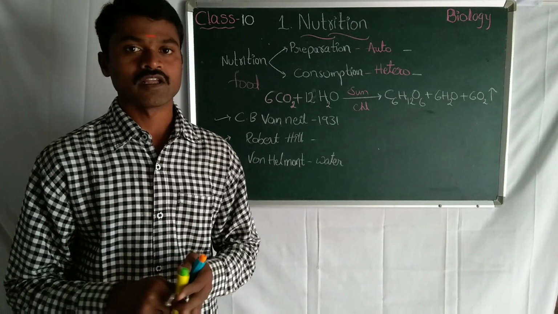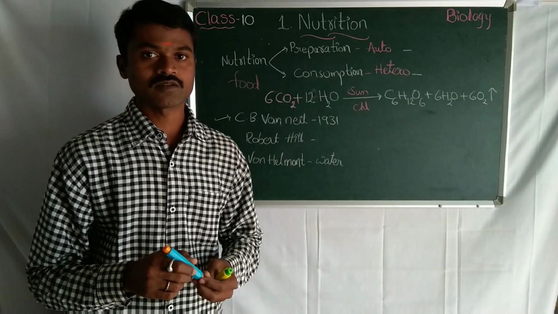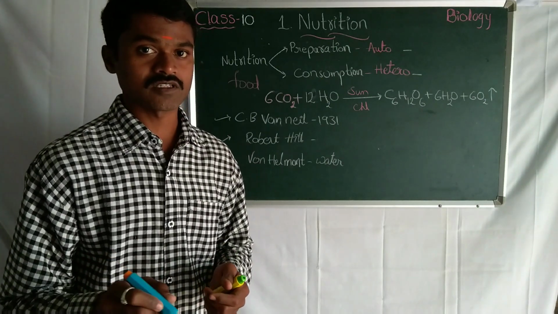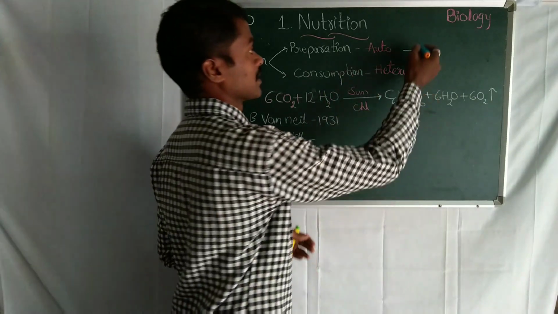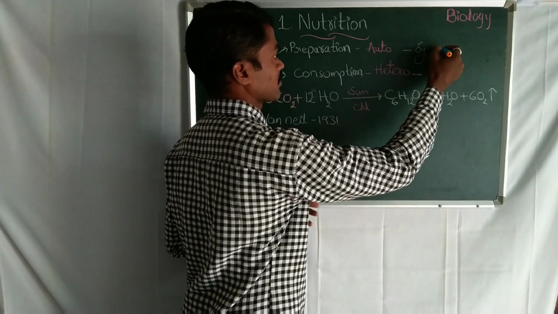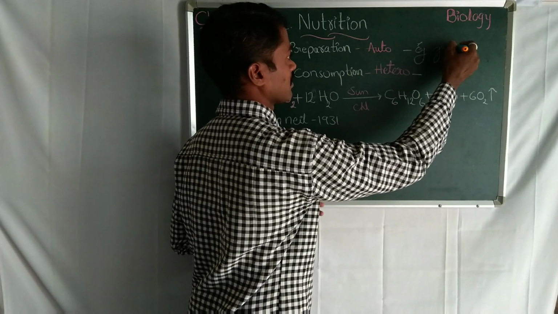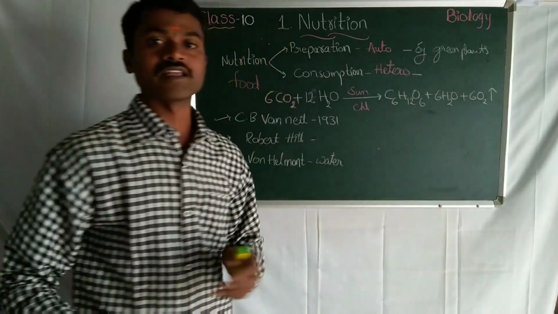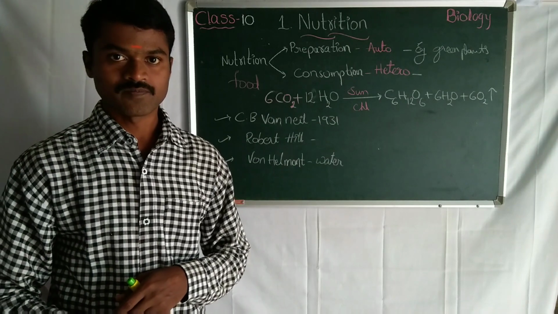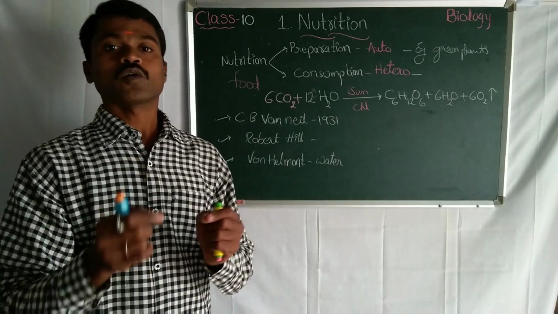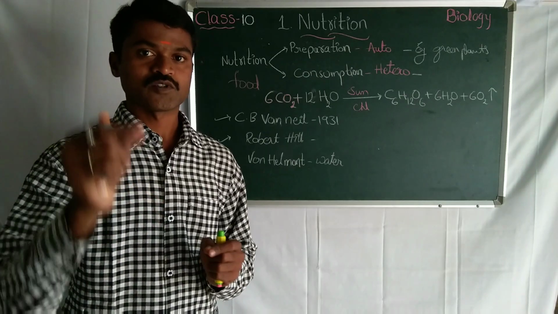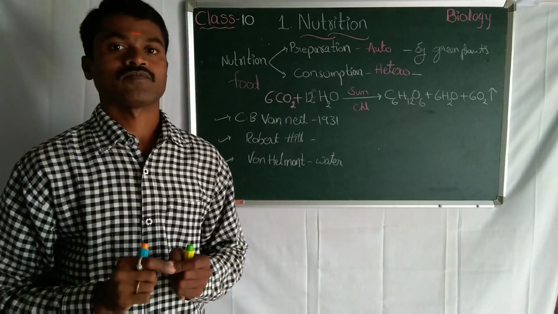autotrophic nutrition. Example, which organism follows this, or which organism carries out photosynthesis? Green color plants. Example, I am writing here, green plants. That means only green color pigments help to carry out photosynthesis.